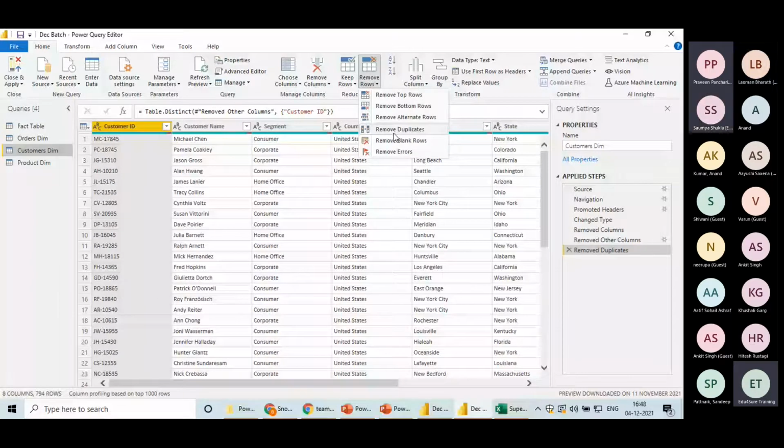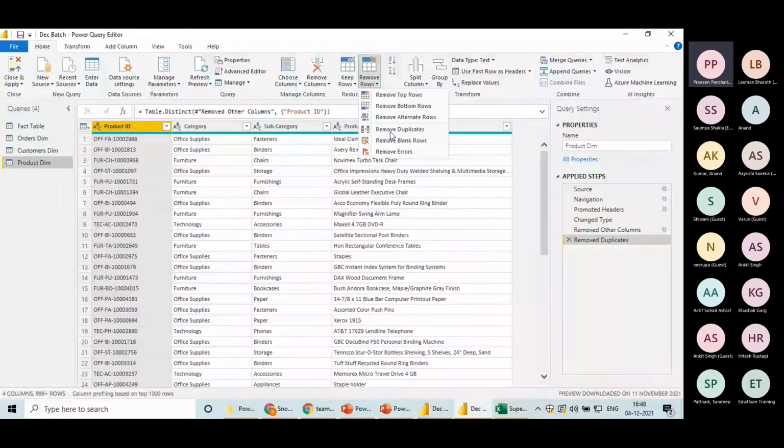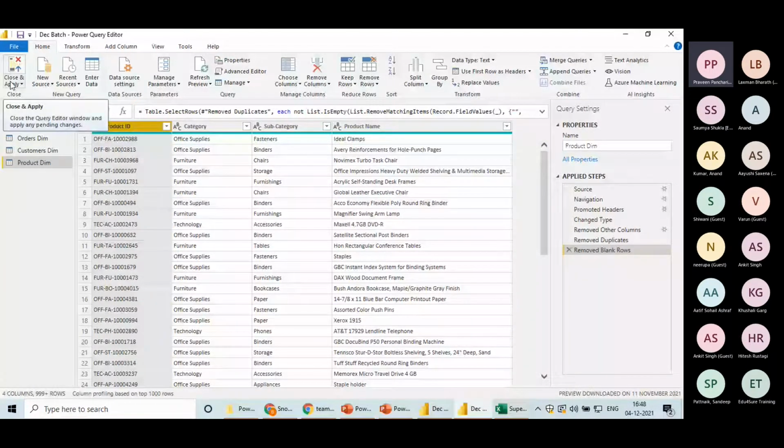For the order ID, when you select only one column and try Remove Blank Rows, would it only remove the blanks appearing in that one column, or will it remove the rows that are totally blank for all the columns? Where we have a missing order ID and there is some information available in other columns, it won't be removed. That is the first step before coming to Power Query. I will cover that. Give me some time, please.